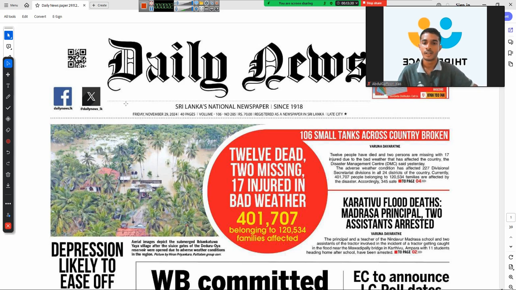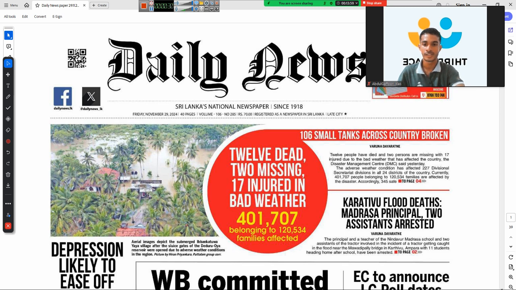So today we are going to learn some vocabulary by reading the daily newspaper published today. So you can see the date, Friday, November 29, 2024. Here they have given a picture which indicates the flooded area of a region in Sri Lanka. Below that there are some texts. We will just read them and understand if we encounter any new words, right?